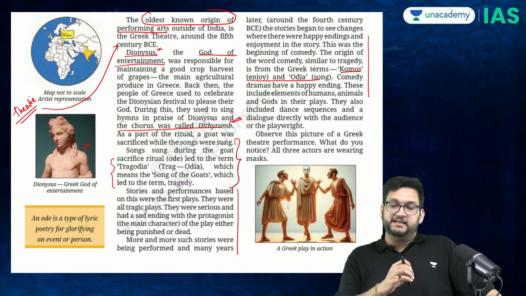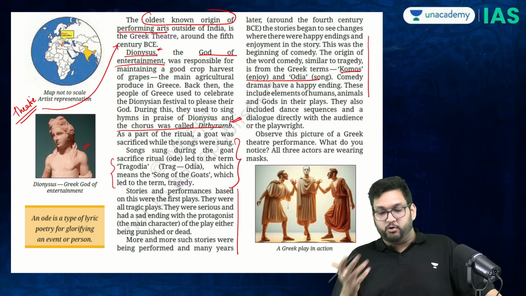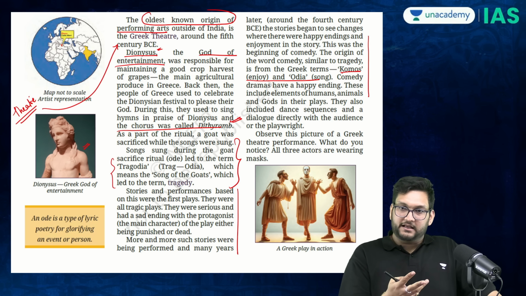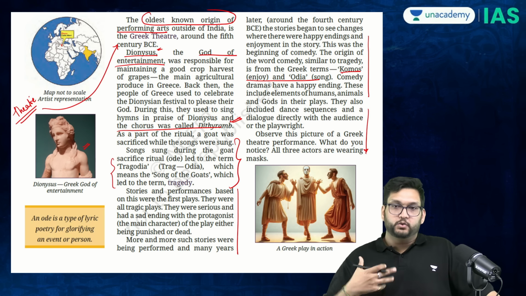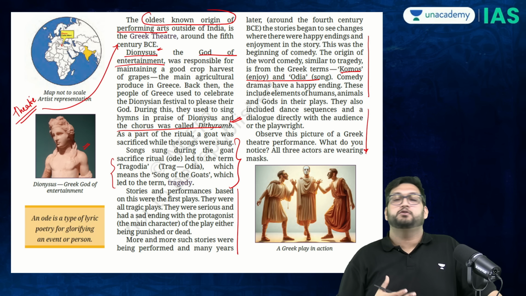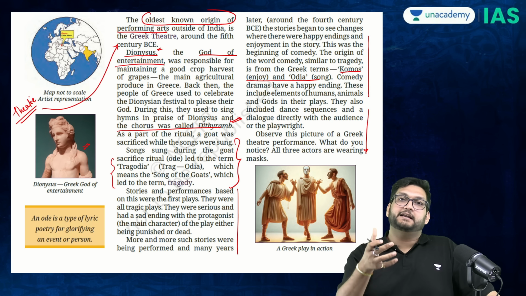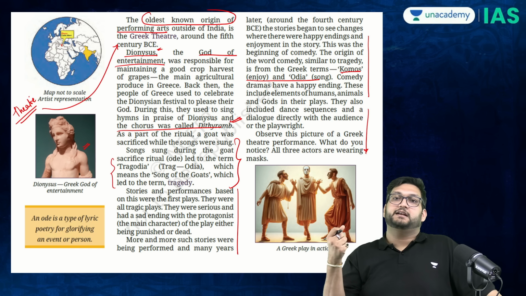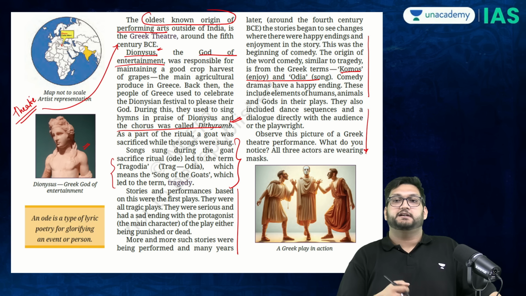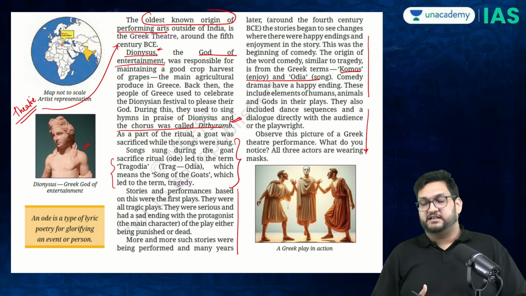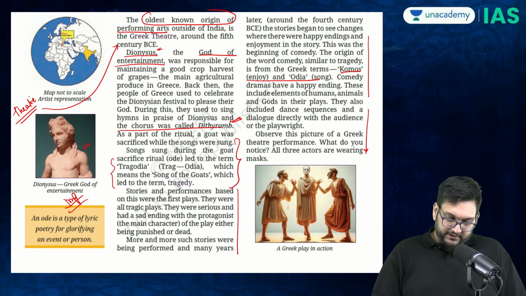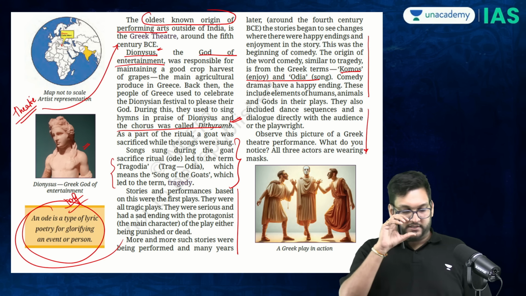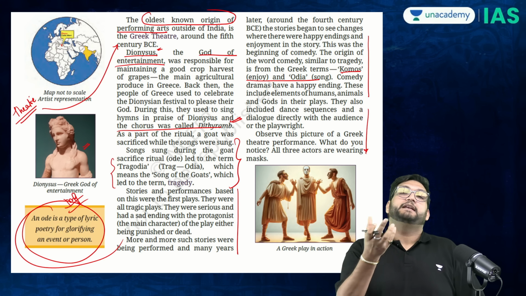So comedy theater and tragic theater both have their origins in the Greek traditions, which were brought into India by the Indo-Greeks. This is something we refer to in the courseware also, where the idea is that there is a mixture of Natya Shastra based understanding and the Greek understanding to produce the theater forms as we know them today. Again, an ode is a type of lyrical poetry to praise somebody.